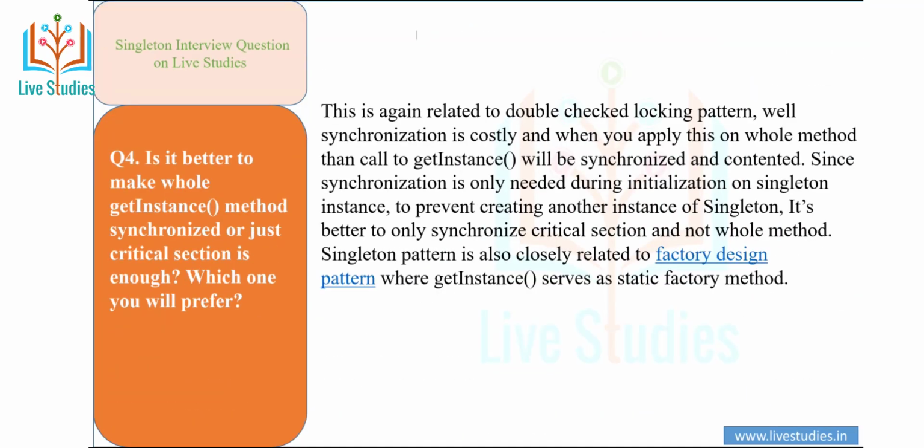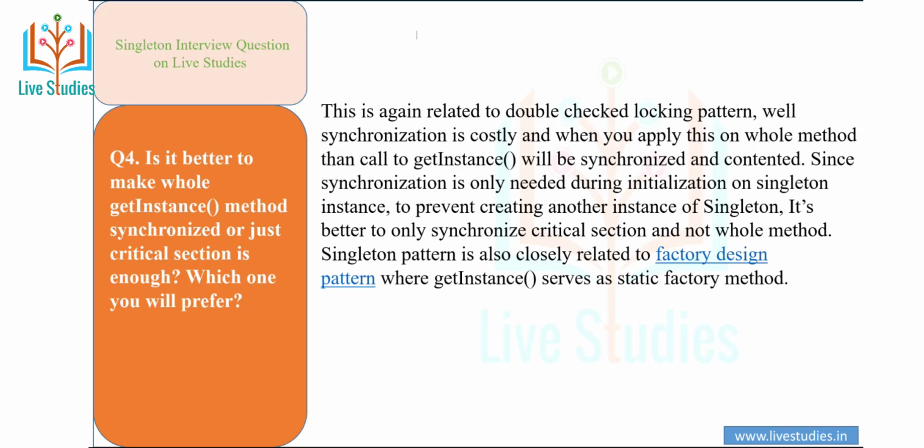Next question: is it better to make the whole getInstance method synchronized, or is just the critical section enough? Which one will we prefer? This is again related to the double-checked locking pattern.